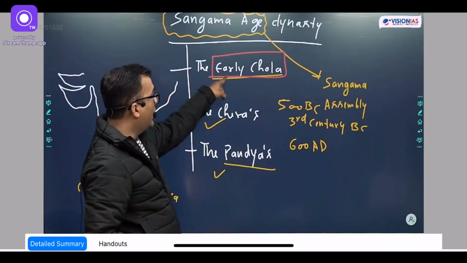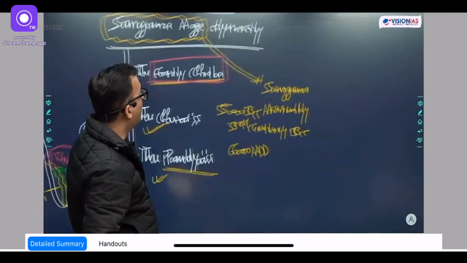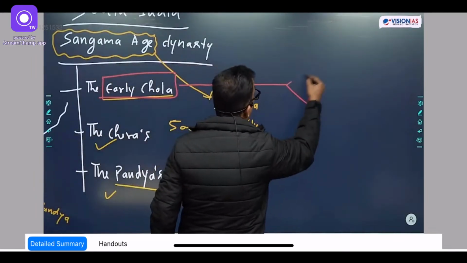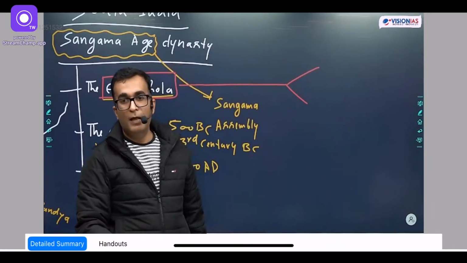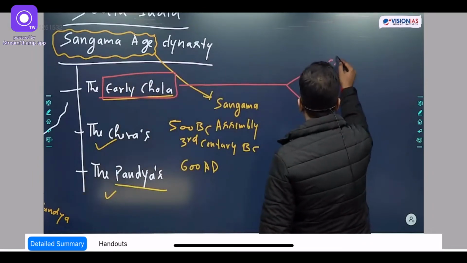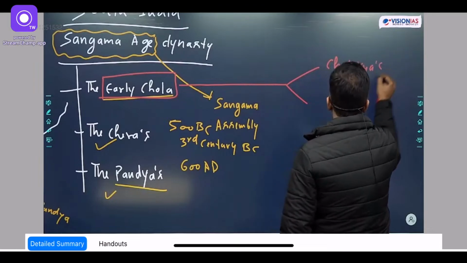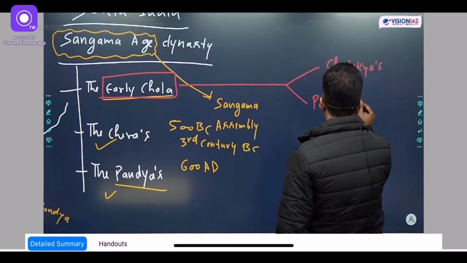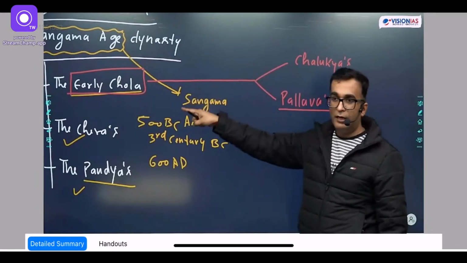The decline and disintegration of the early Cholas in South India led to the arrival of 2 new dynasties in their place. These 2 new dynasties are known as Chalukyas and Pallavas. Okay? So the Chalukyas and Pallavas are coming in the place of the early Chola.